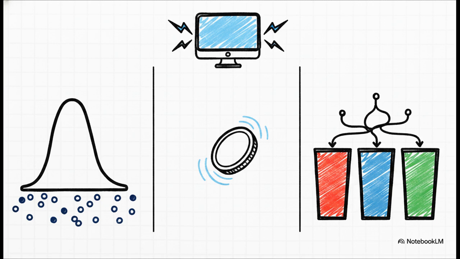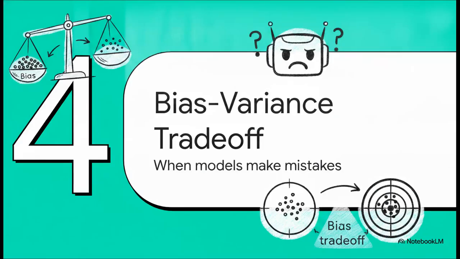If it's a simple yes or no question, like our coin toss, it uses a Bernoulli distribution. If there are multiple independent categories, it jumps to a multinomial distribution. Assuming a shape up front makes the math so much faster and easier for the computer. Which brings us to Section 4, the bias-variance trade-off.